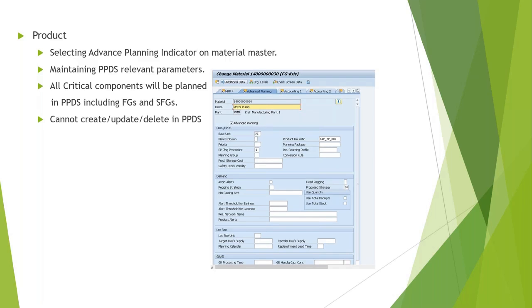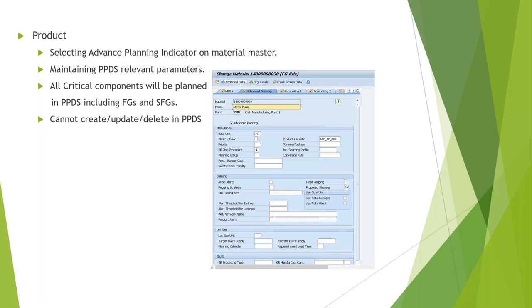Any questions so far? Yeah, I'm having one question. If we are having 5 materials, how can we specify that these materials are relevant to PPDS and the remaining materials are relevant to MRP based on the product heuristic we maintained, or apart from that is there any separation?